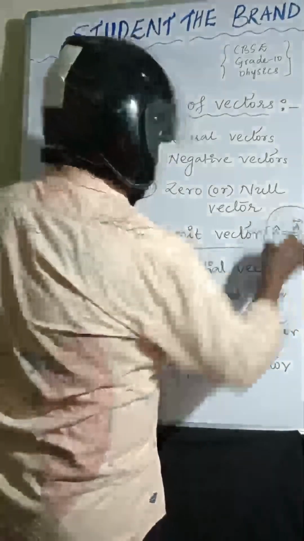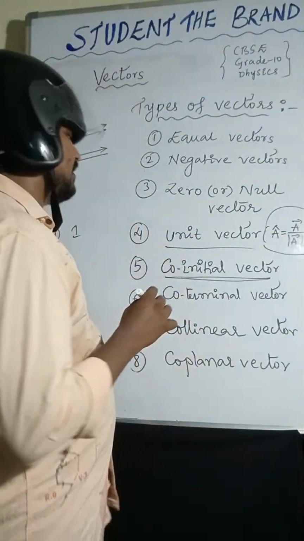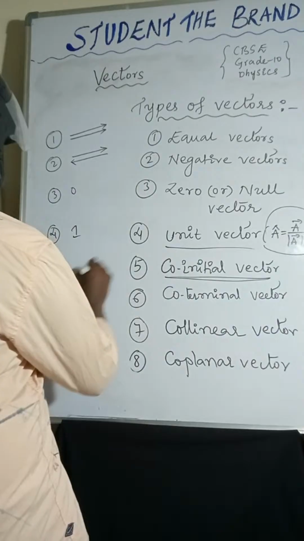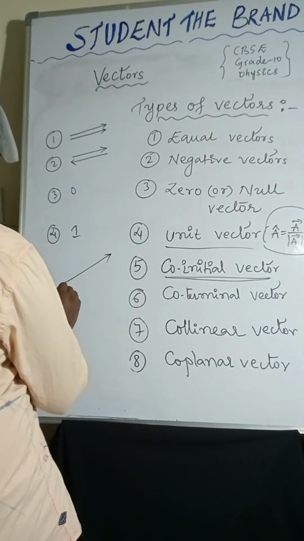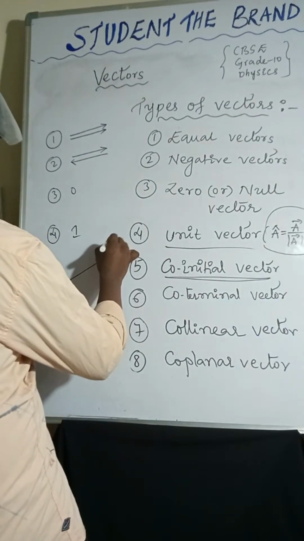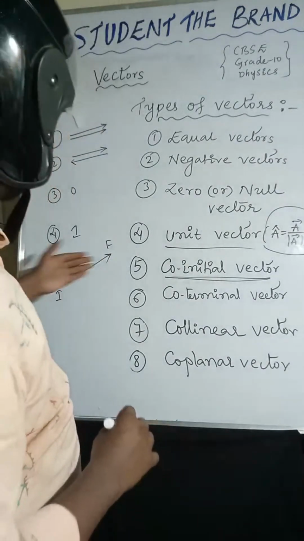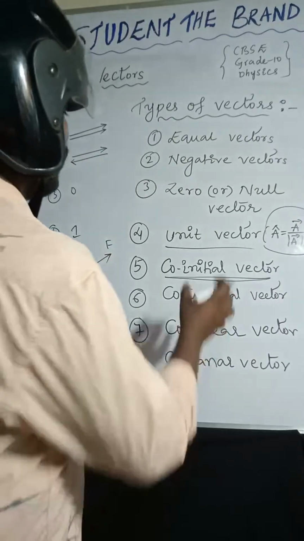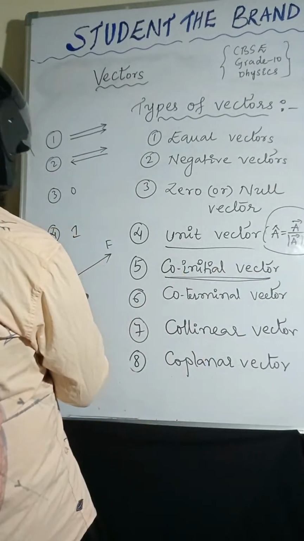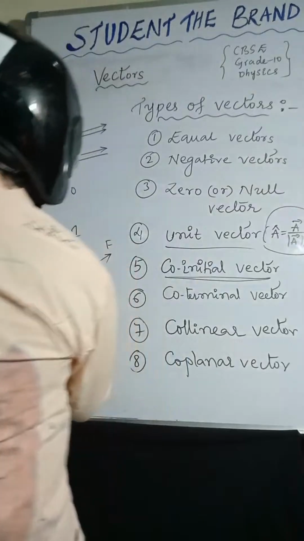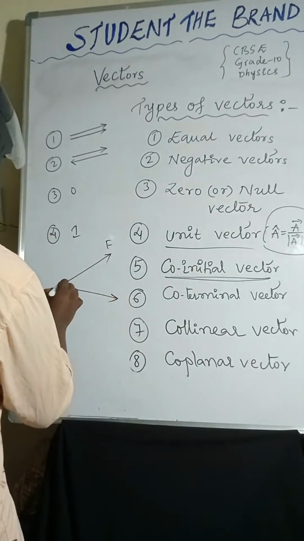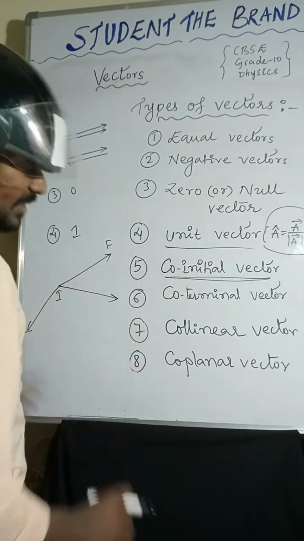Coming to the co-initial vectors. Normally a vector has an initial point, which is this one, and a final point, which is this one. Head and tail. In co-initial vectors, all the initial points are at one point. So that is about co-initial vectors.